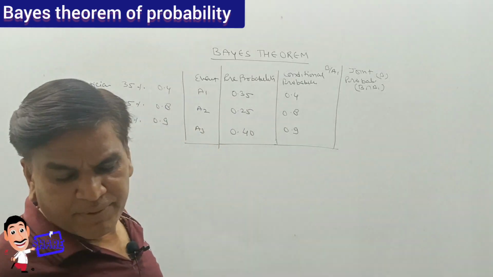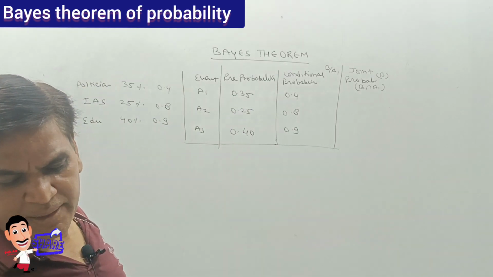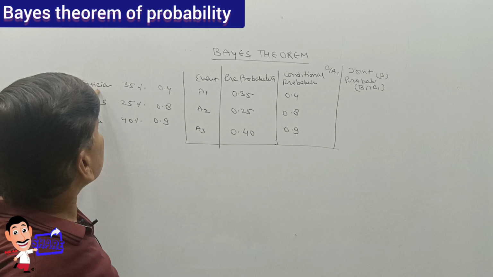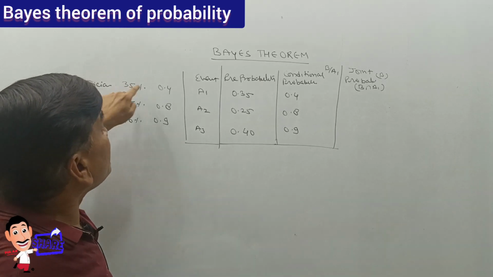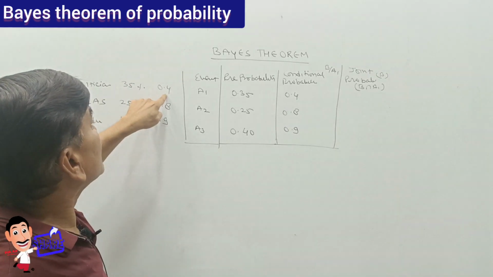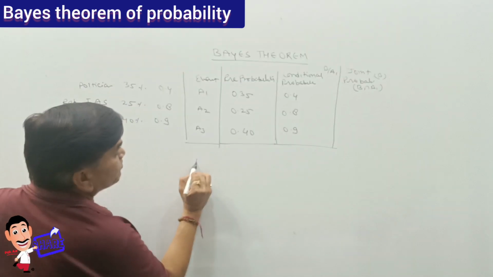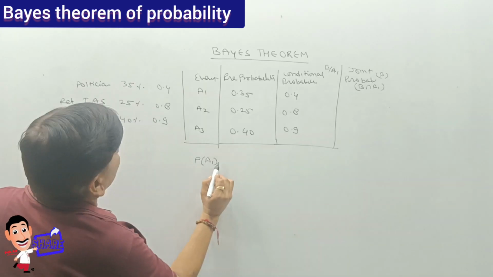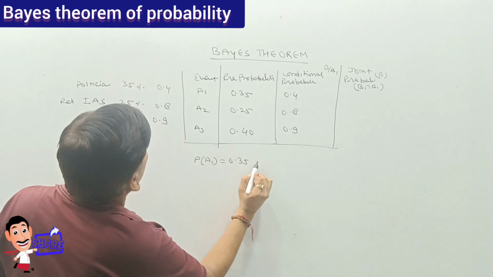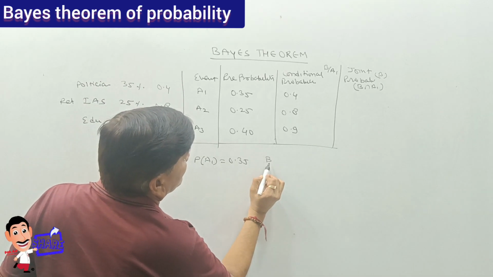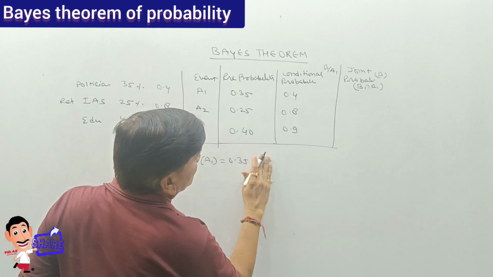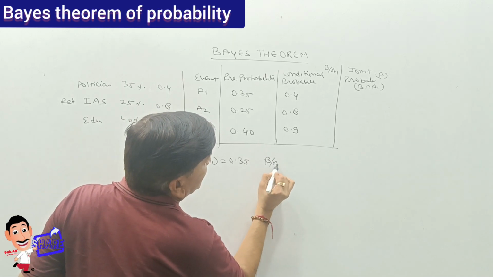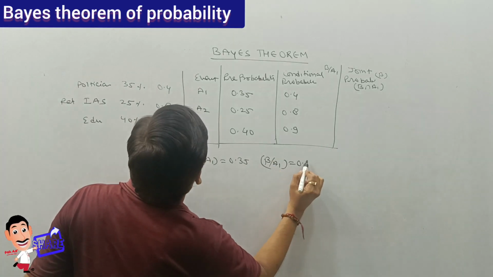First, the joint probability: if a politician is appointed and he promotes the research, P(A1) is 0.35, and he will promote the research, P(B given A1), is 0.4.